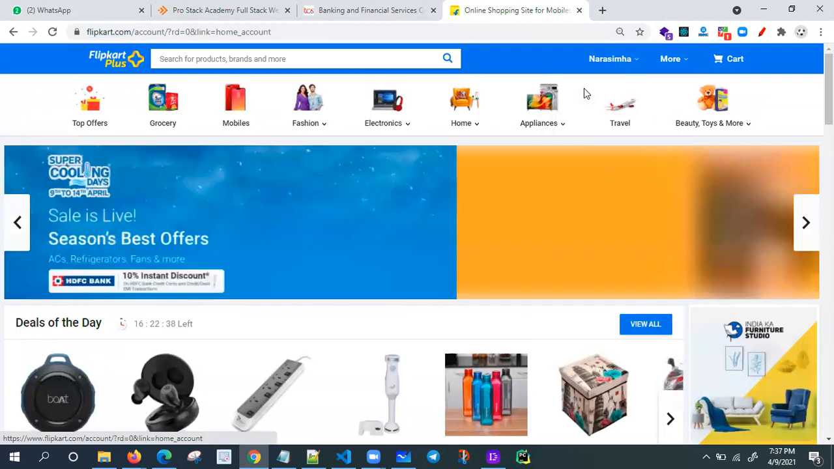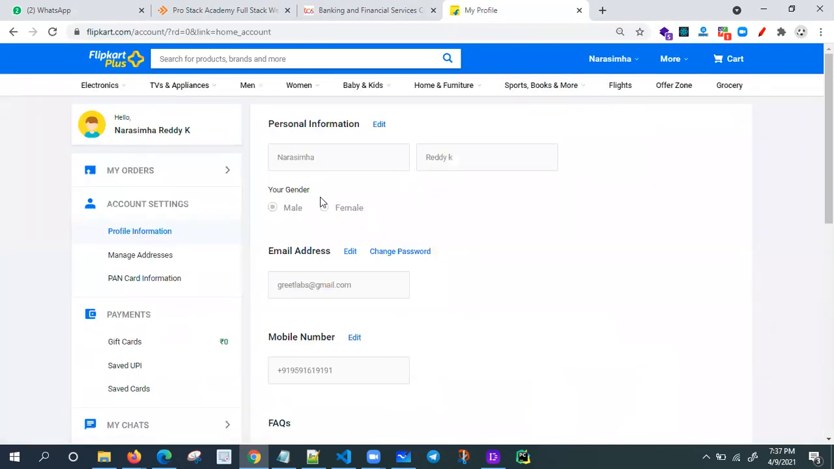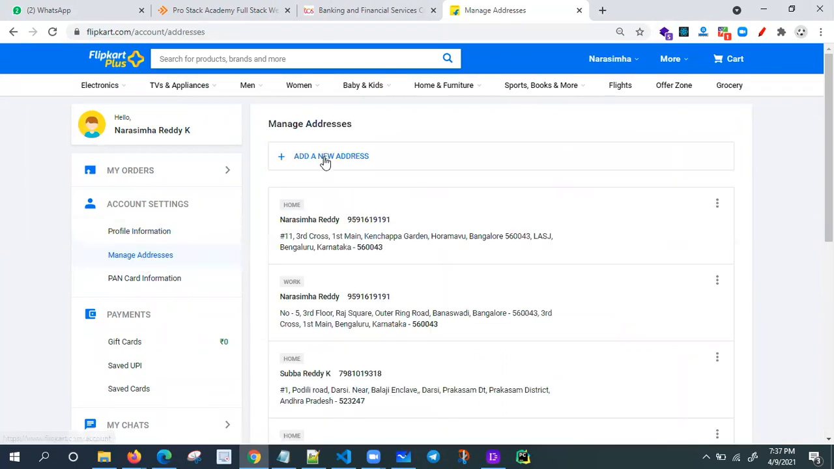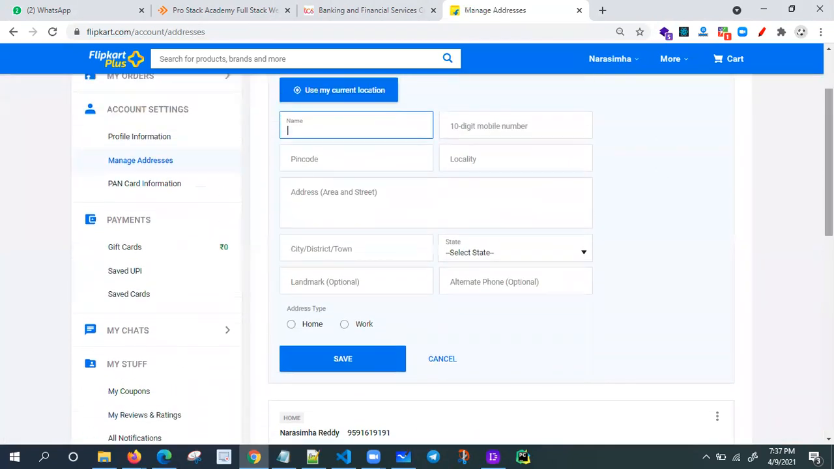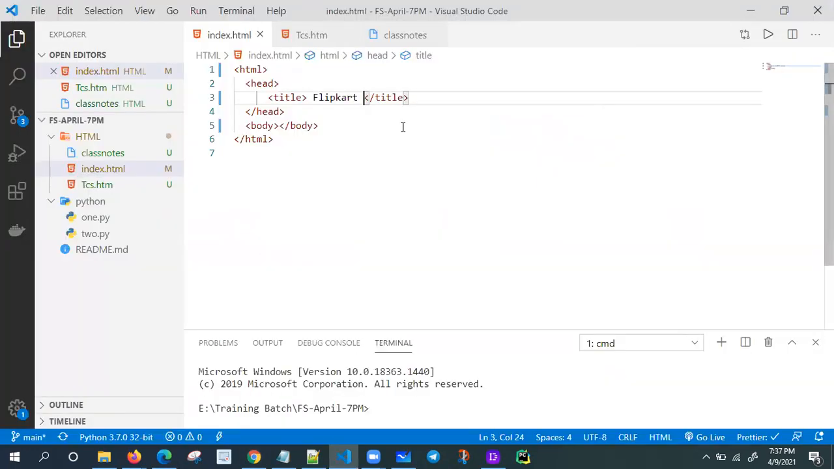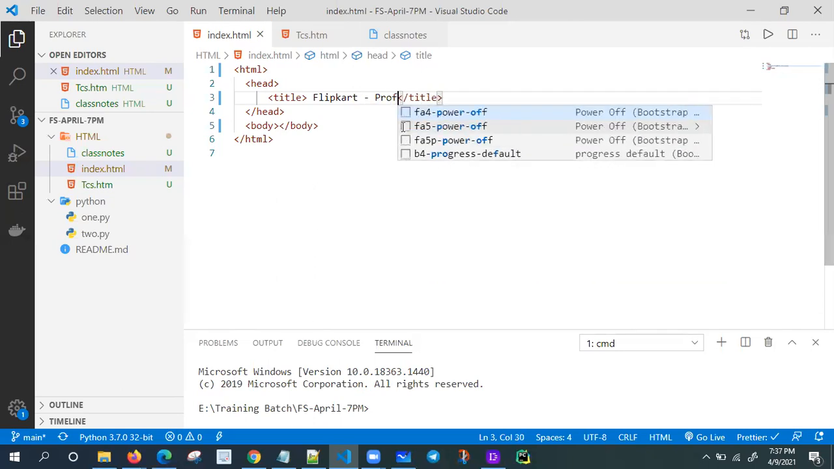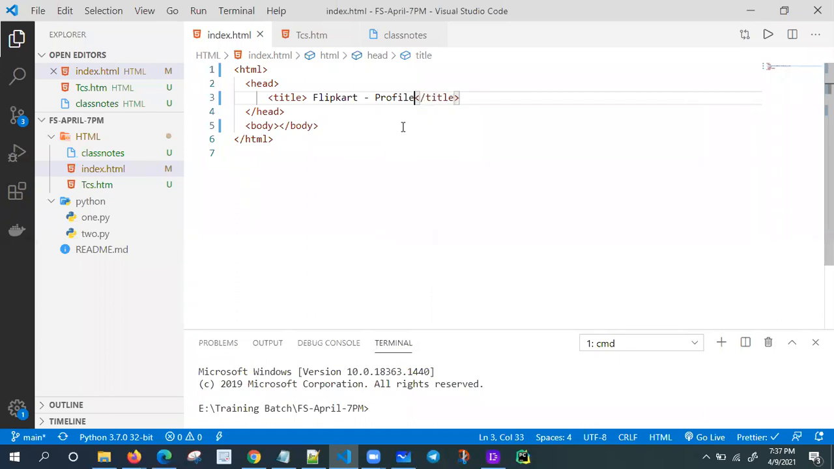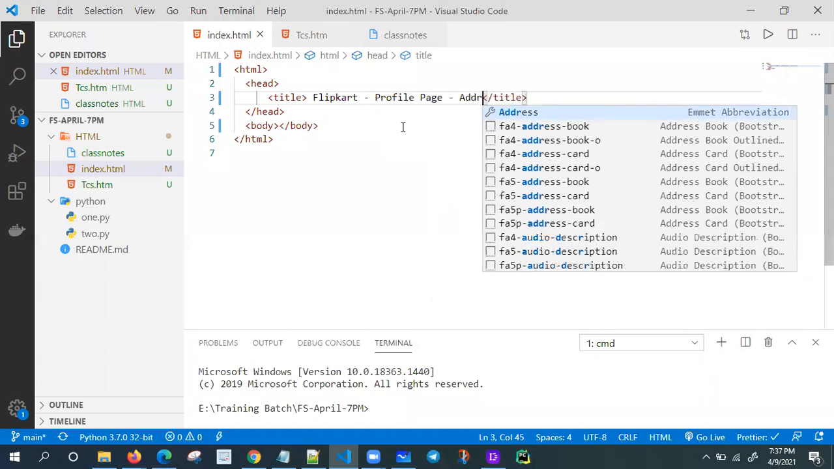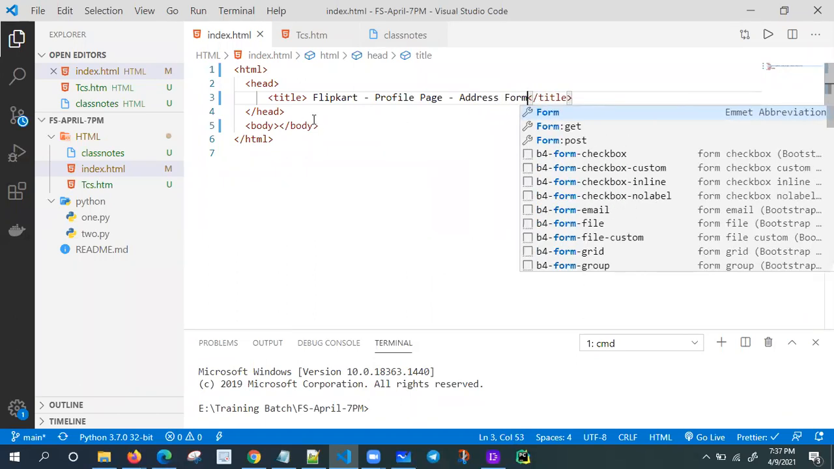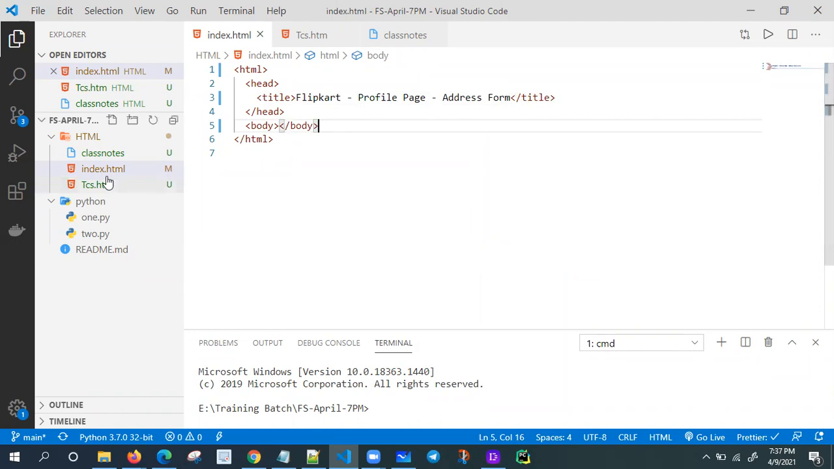Let me here create one form now using form. Let me go to manage address, new address. I want to design this kind of form, a very simple form. I want to design name, 10-digit mobile number, pin code, locality like this. Anyway, I'm going to assign you some task also. Let me complete this one. The Flipkart profile page address form, I want this one. Let me try to execute this one.